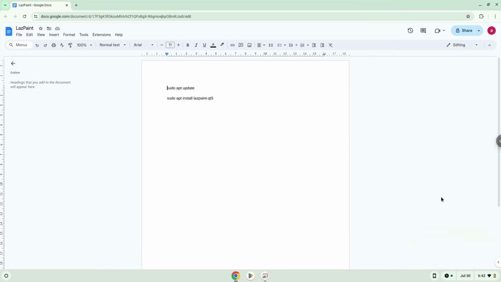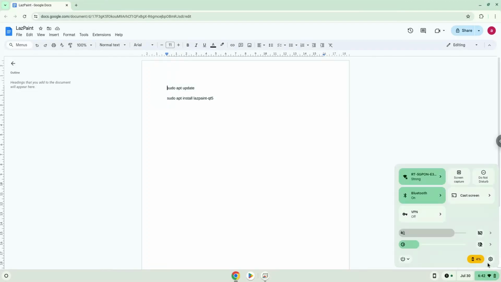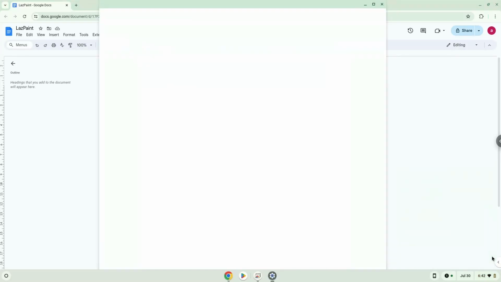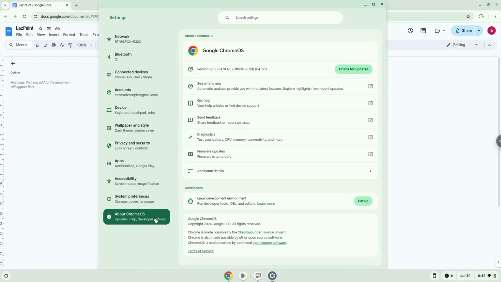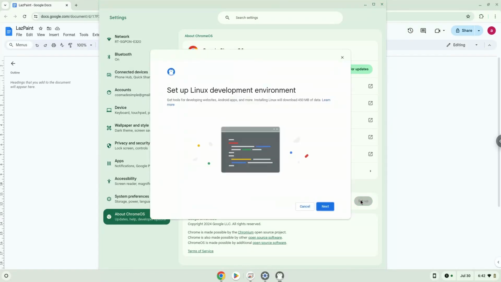To do this, we will go to our system settings and click on the About Chrome OS section on the left panel. Under the Developers section, choose to set Linux up. Turn on Linux.